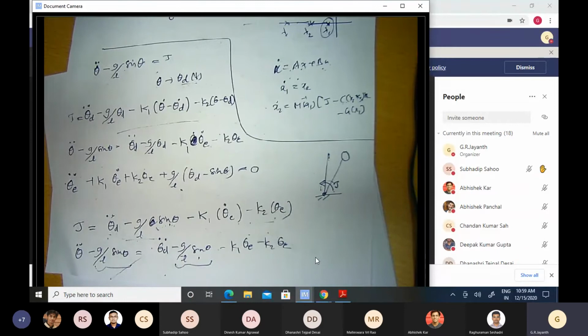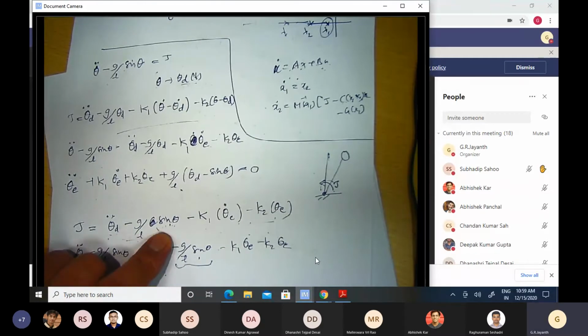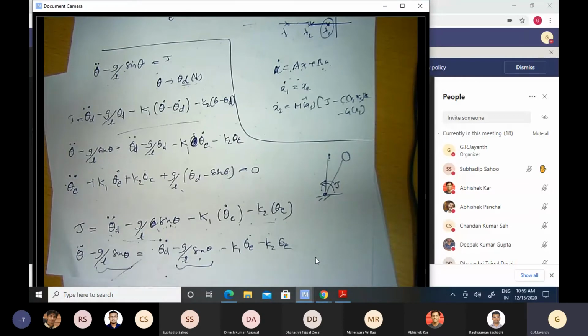But what you will see is that we have a more general approach. If you take a general n-link manipulator, then you will see what the expression for the torque would be in a minute's time. Okay.